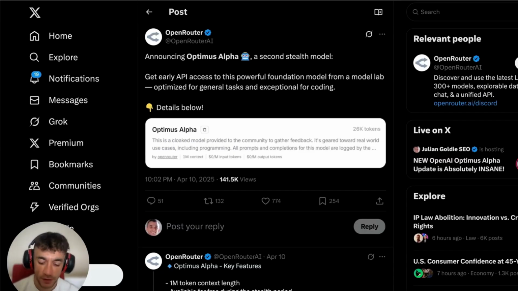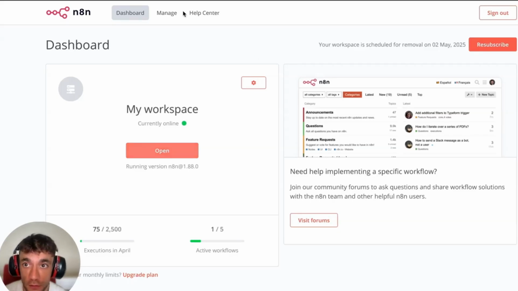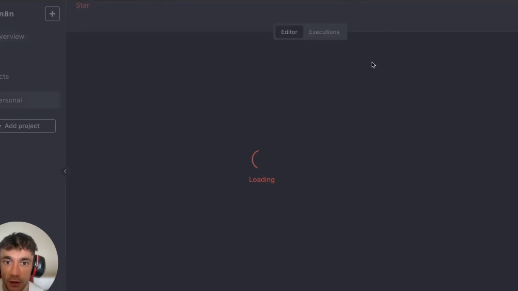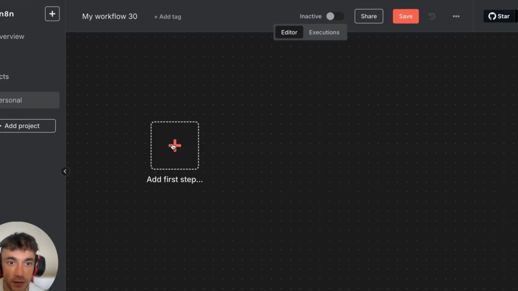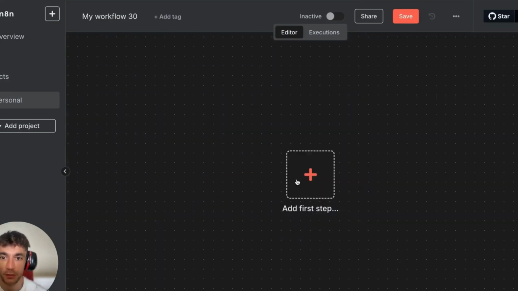Now, if you want to use this inside n8n, let me show you exactly how to do that. So we're going to go into n8n over here. I'm going to open up the workspace. Should be pretty simple to set up. So if you just want to create something super basic, like a one-click AI agent, then what we can do is click on create a workflow, open this up, and then from there we can add a new step. So let's open up trigger manually, or in fact, let's open up a chat node.